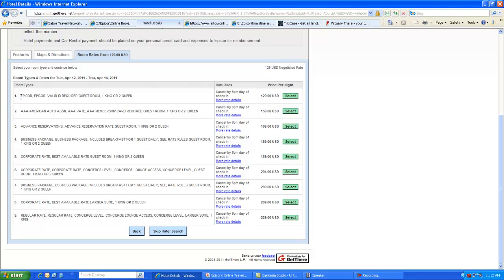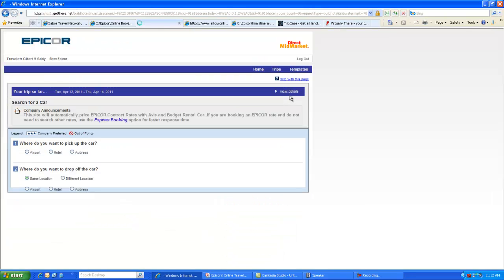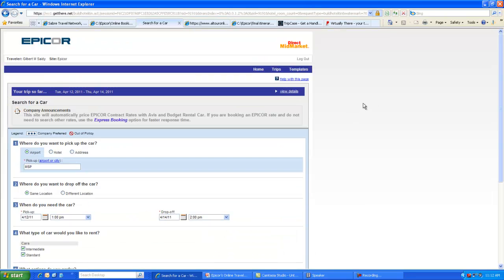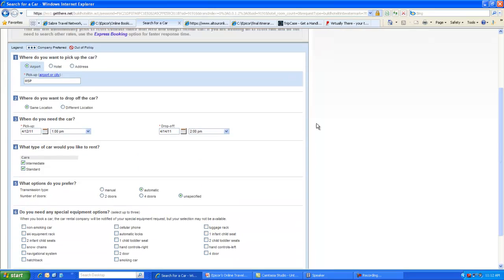And then the rates will pop up, the Epicor rate being right on top, and as you can see, it's much less than any other rate. And it will be, unless it's over a weekend. Sometimes you will get a weekend rate that might be less expensive.